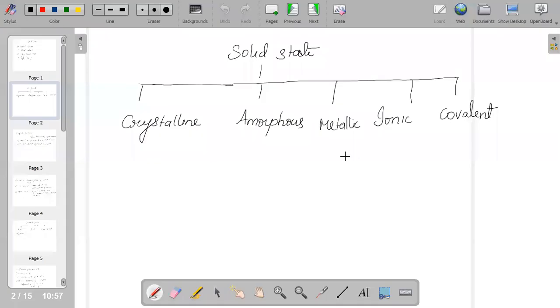And the next type is metallic solids. Sorry, when we say molecular solids, not metallic solids, molecular solids are solids composed of molecules as the constituent particles. The molecular solids can be classified as non-polar molecular solids and polar molecular solids. That is the categorization.